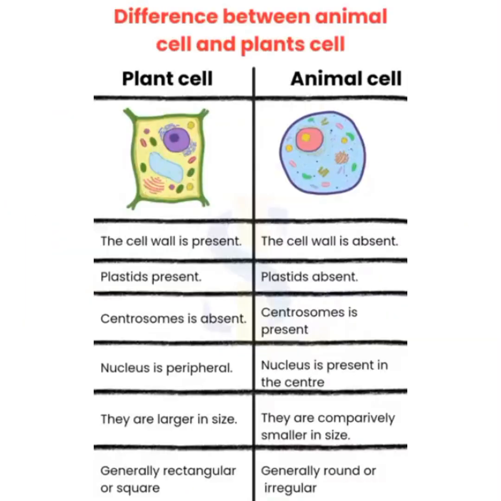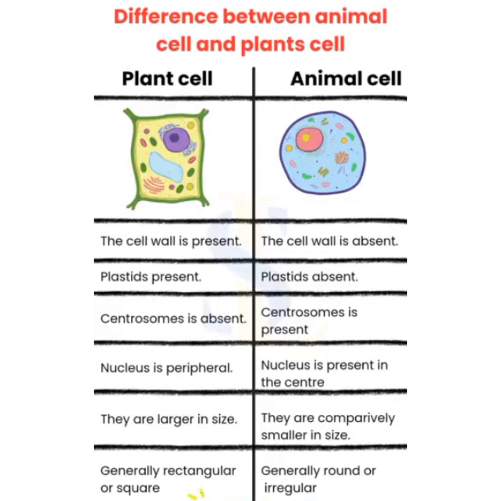Let us discuss different types of cells. Different types of cells include plant cells and animal cells. Differences between plant cells and animal cells in their cell structure: in plant cells, cell wall is present and in animal cells, cell wall is absent. In plant cells, plastids are present. In animal cells, plastids are absent.